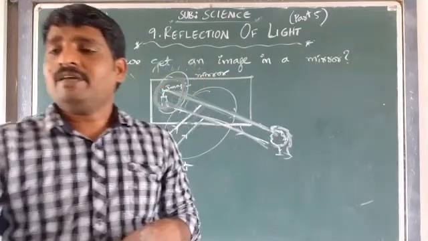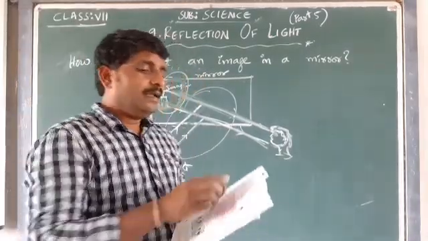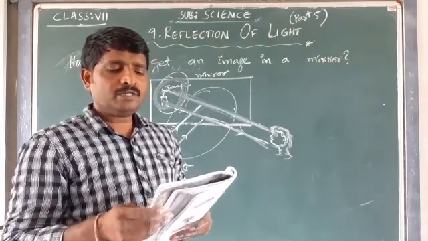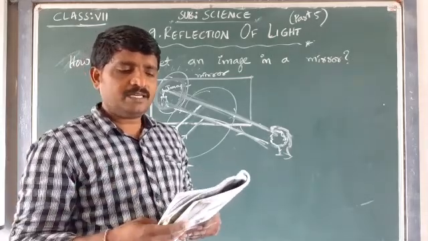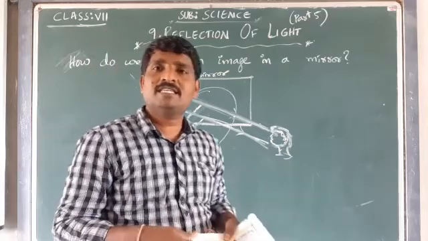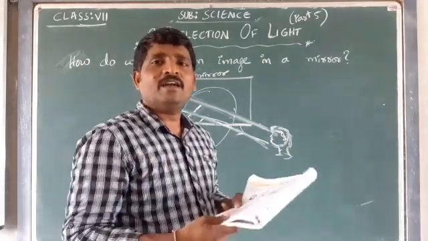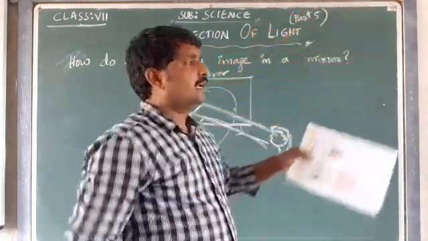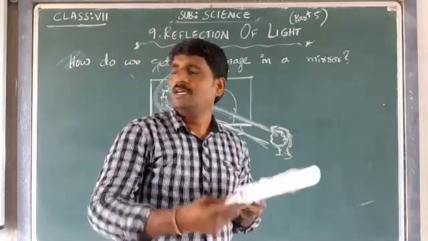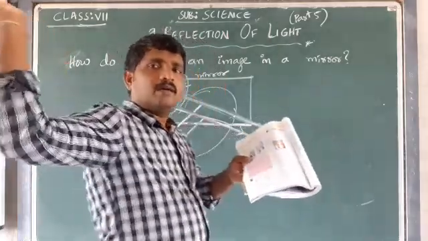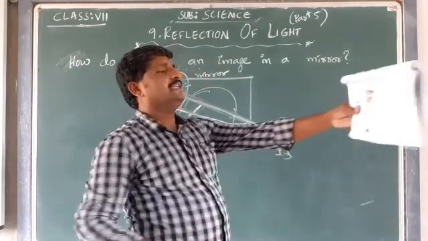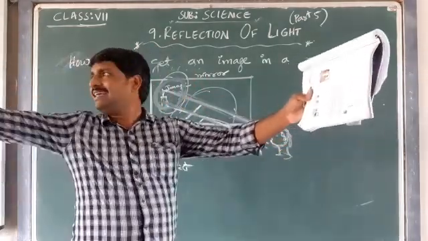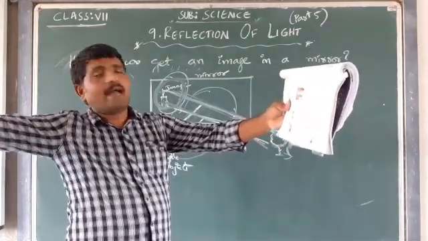Now one more thing we have: can you see an object in the mirror though the object is not seen by you directly? Though the object is not seen by you, can we see the object in the mirror? Yes, we can see. Suppose an object is beyond me, somewhere on this side. Even though I am not able to see it directly, I have a tree at the back, behind me.